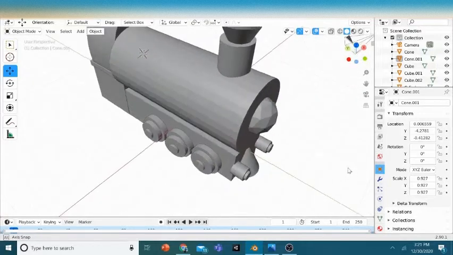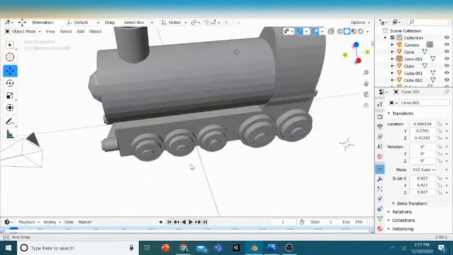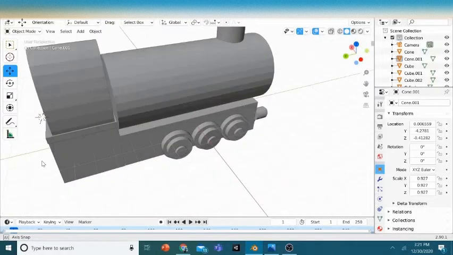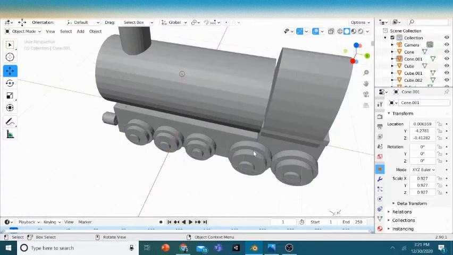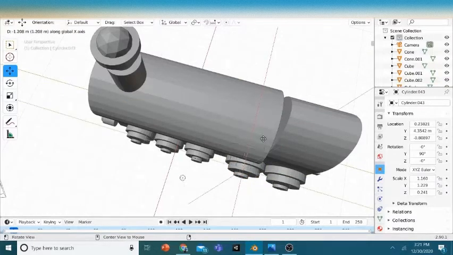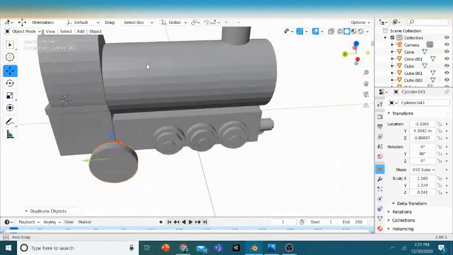Actually, we are almost done. Oh, I forgot. This is how I did all the wheels on the opposite side. I just selected this. Press Shift D and Alt. Just push it there and came to the other side.